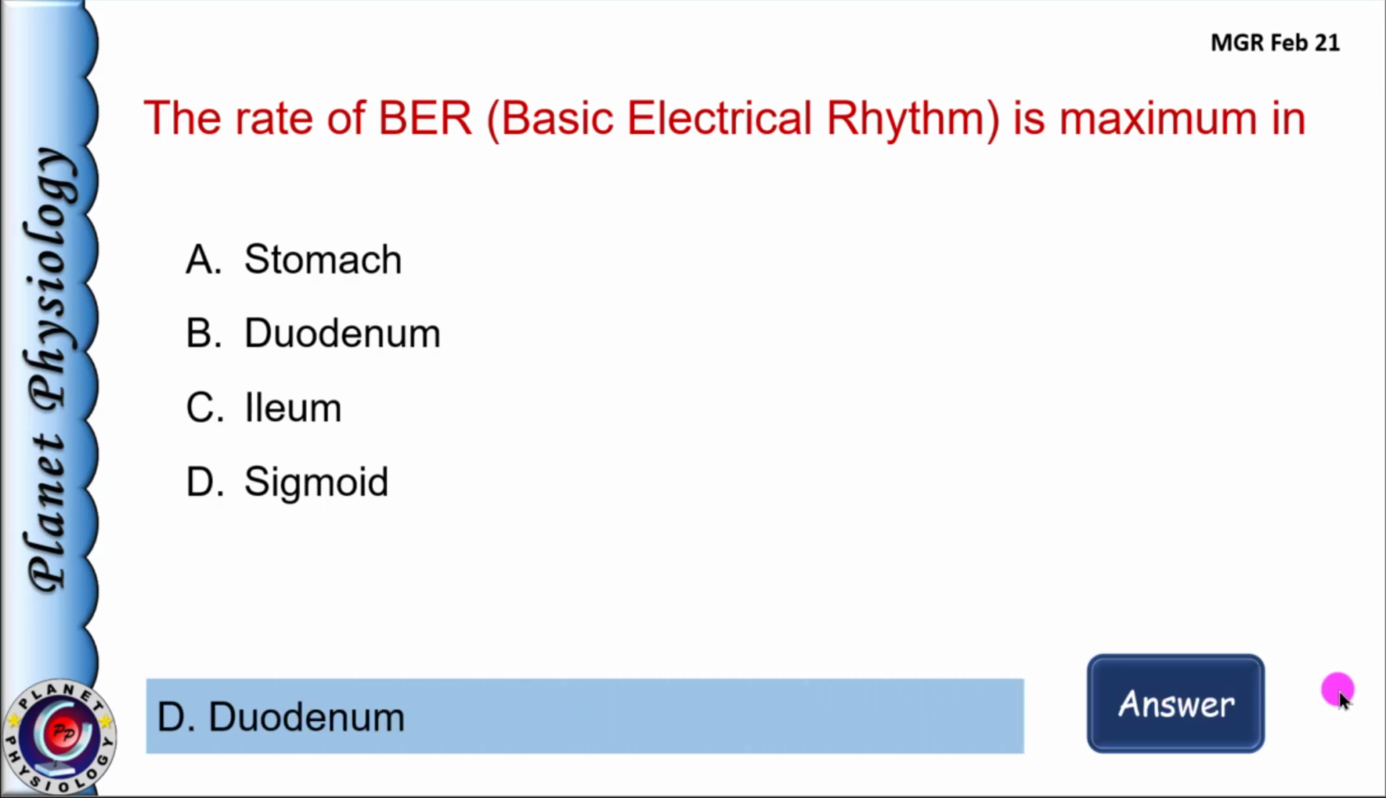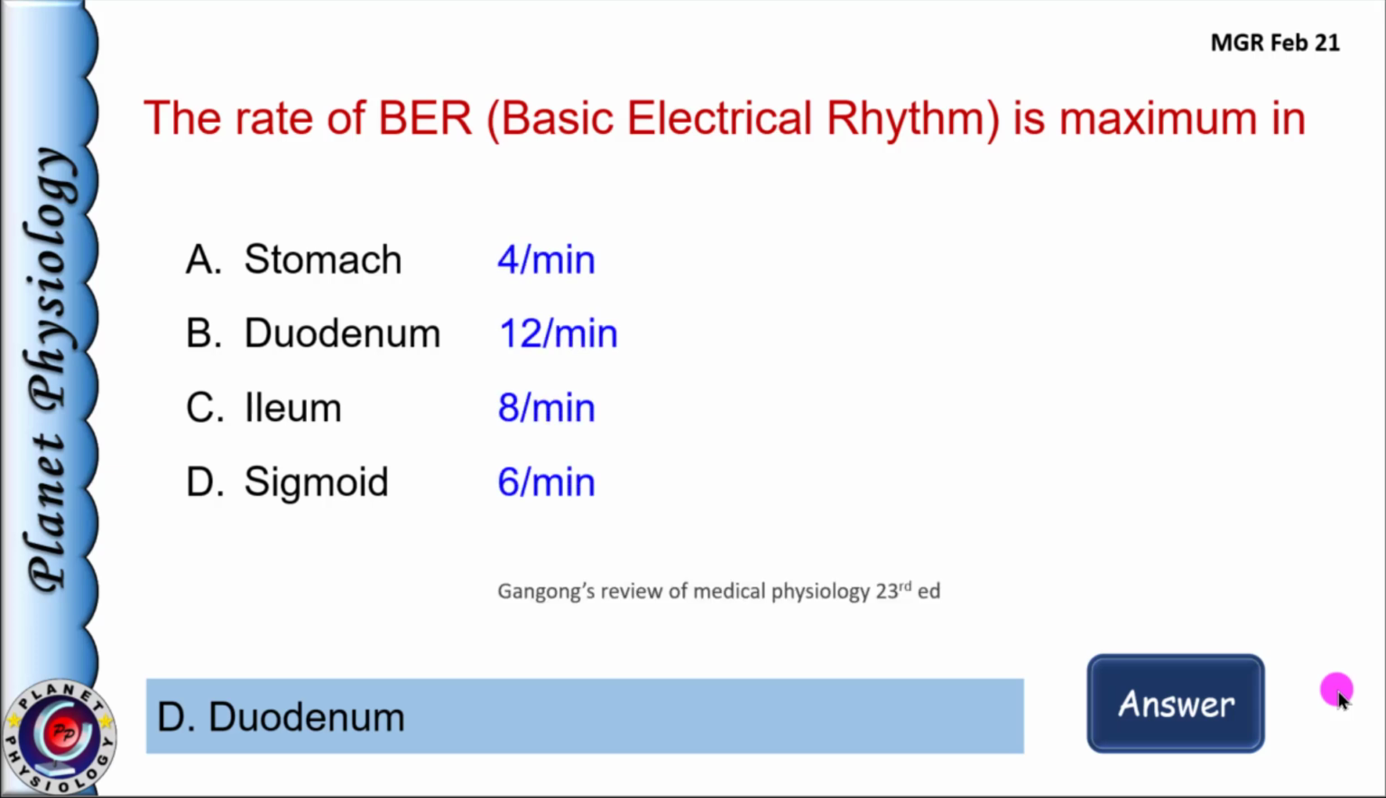Duodenum. BER are nothing but slow waves and the rate in the stomach is 4 per minute. It is about 12 per minute in duodenum and it falls to about 8 per minute in distal ileum. In colon, BER rate rises from 2 per minute at cecum to about 6 per minute at sigmoid. Note that these values are from Ganong's Review of Medical Physiology.